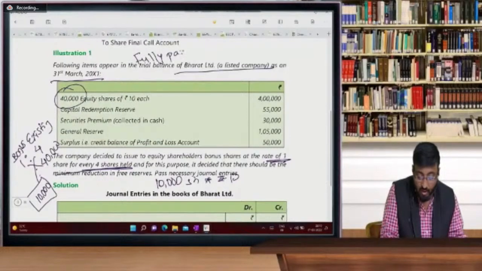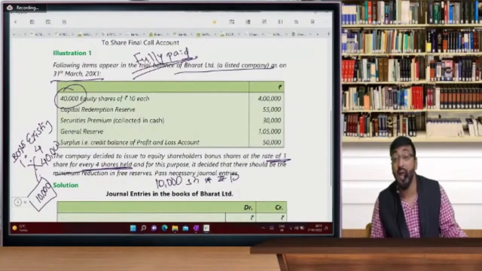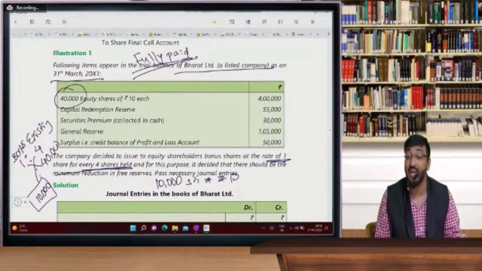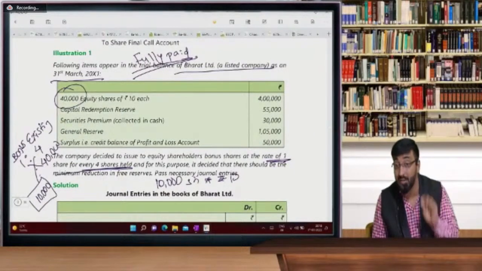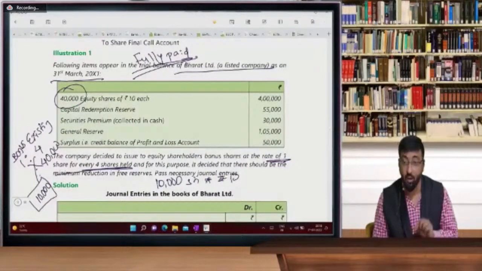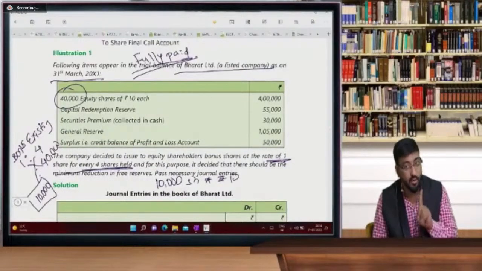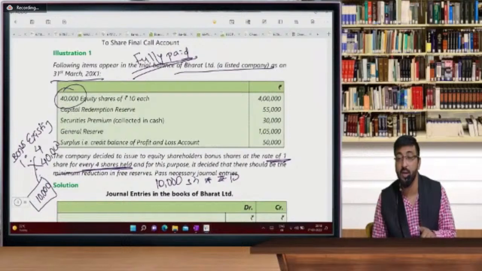So this question you can write on the question. Please have study material. Otherwise, at least have a hard copy of this. Please don't see it only on the page. You have to write all these things on the question. Everything that I'm writing on the question, you have to write it. So please make sure that at least you have study material, or if you don't, please take printouts of these questions.